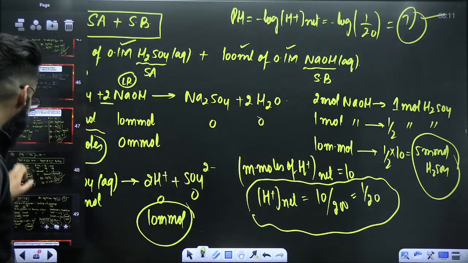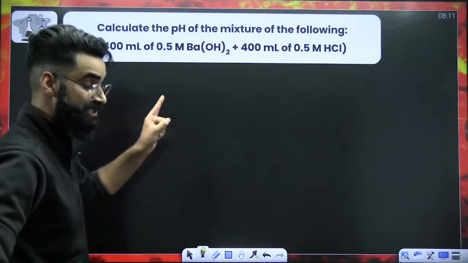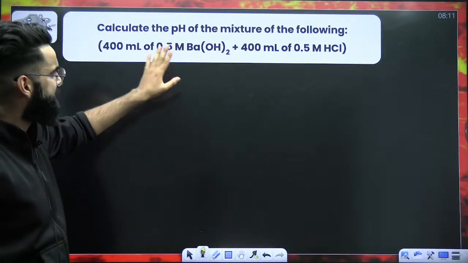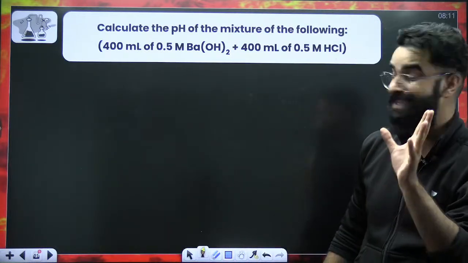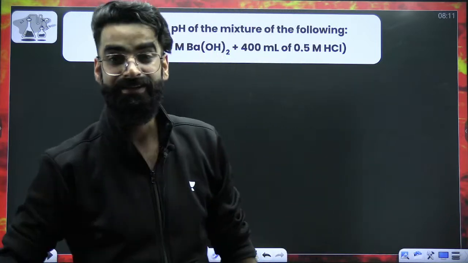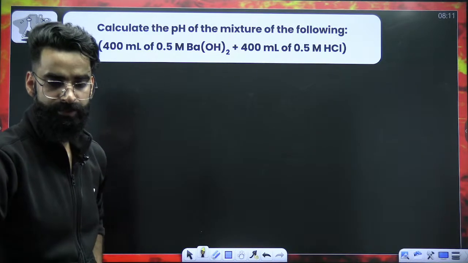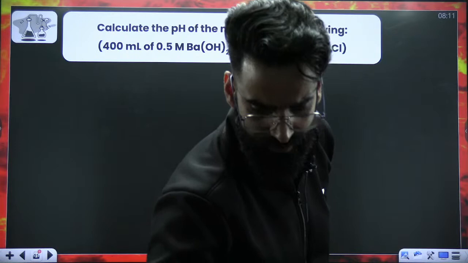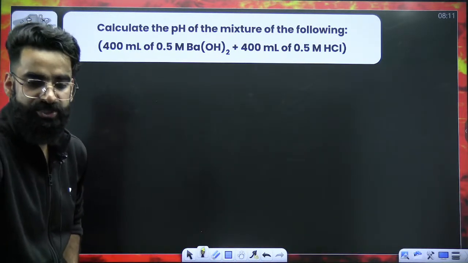So all the cases of strong acids, strong bases, I'm damn sure is clear. This is one question which I'm giving you as the homework. Will you be able to solve this question? Just tell me which kind of question is it. Is it the mixture of two strong acids? Is it the mixture of two strong bases? Is it the mixture of strong acid and strong base? You just need to identify what kind of mixture this is.